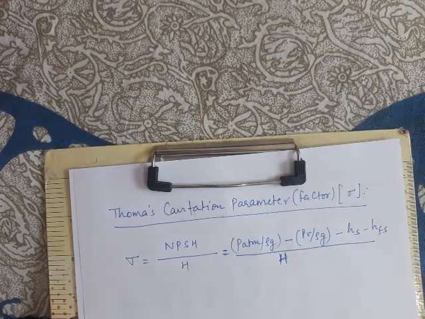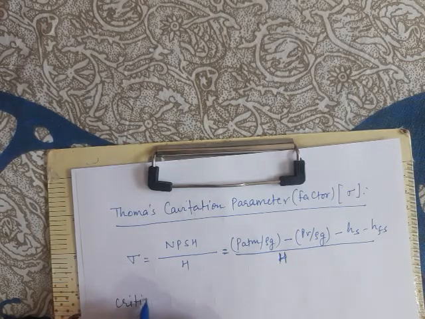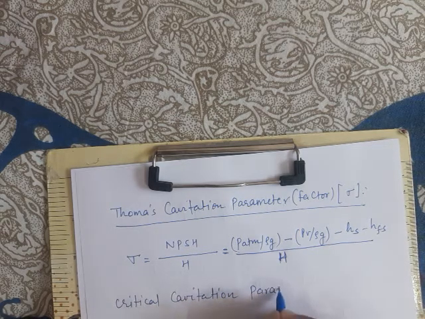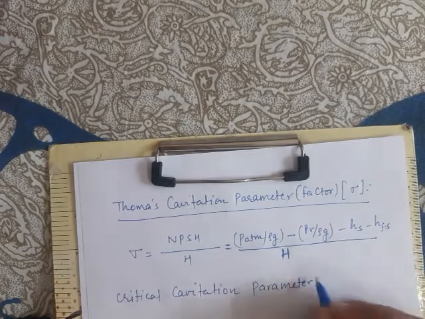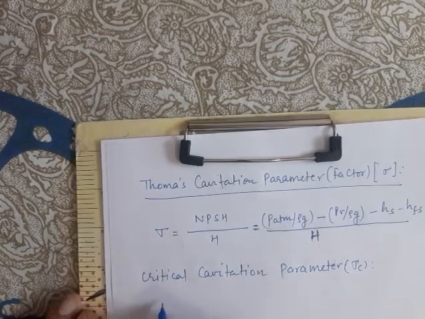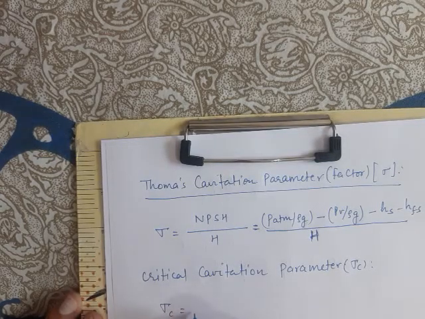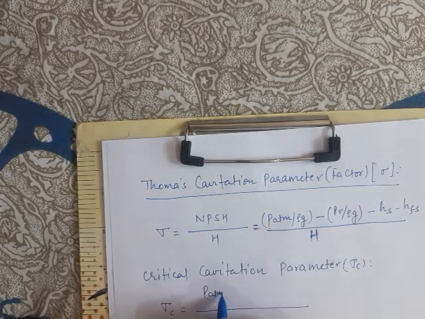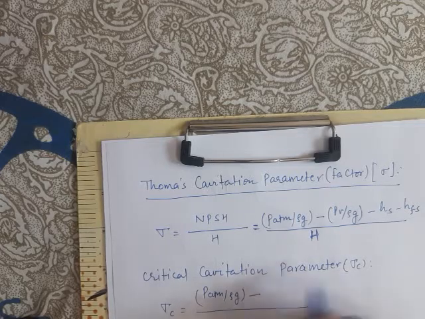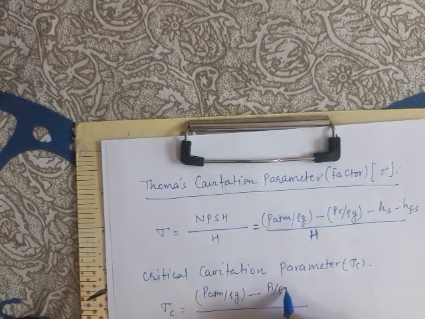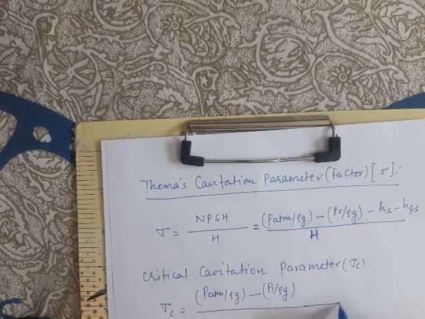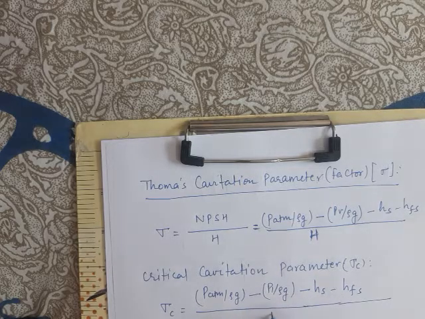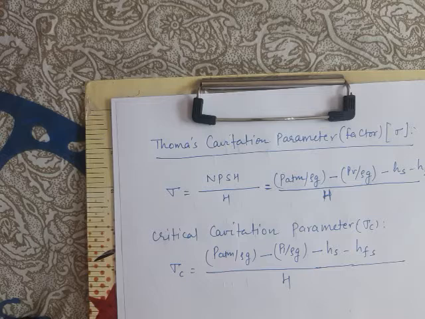Another parameter is defined, that is the critical cavitation parameter, sigma c. The critical cavitation parameter sigma c is defined as follows. Please note, within this expression, PATM upon rho g minus PV by rho g is replaced by P1 by rho g simply, the actual pressure head at point 1. Then Hs minus Hfs divided by H. This is the critical cavitation parameter.